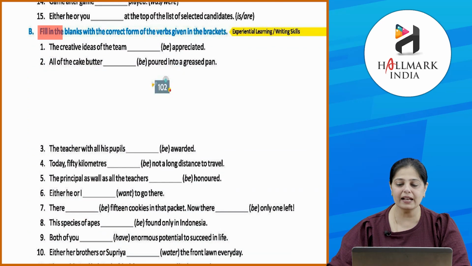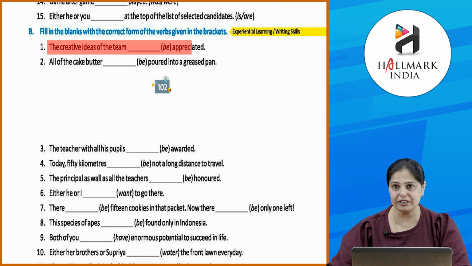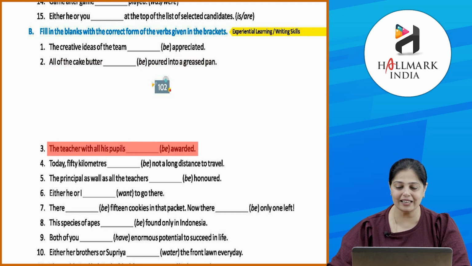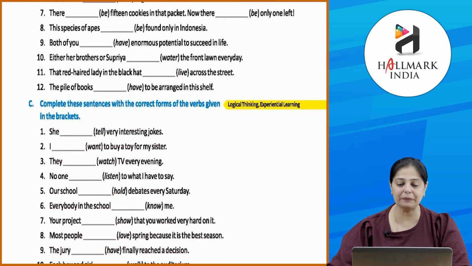Okay. Fill in the blanks with the correct form of the verbs given in the brackets. The creative ideas of the team are appreciated. All of the cake batter is poured into a greased pan. The teacher with all his pupils was awarded. Okay, clear? Now do the remaining ones.